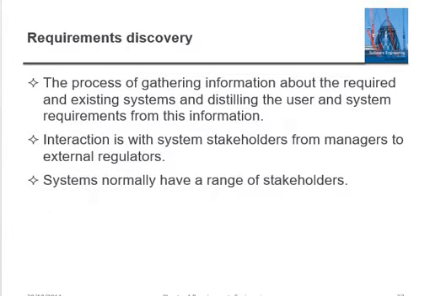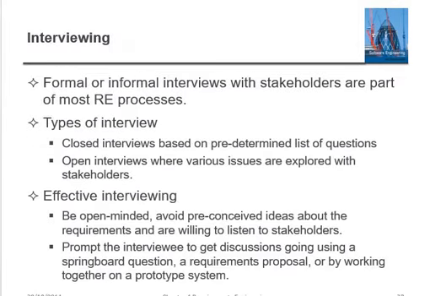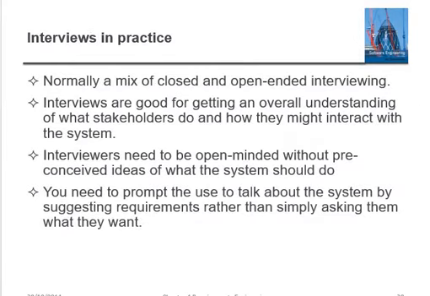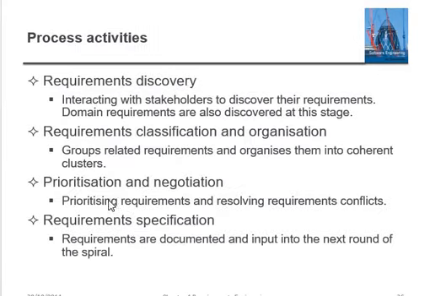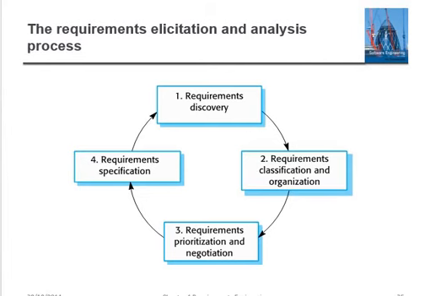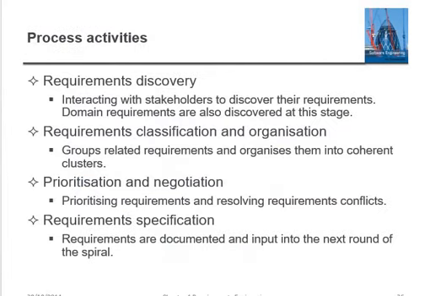Requirements discovery means interacting with stakeholders to discover requirements. Classification means organizing requirements into categories, let's say user requirements and system requirements, functional and non-functional requirements. Then prioritizing the requirements and requirement specification.